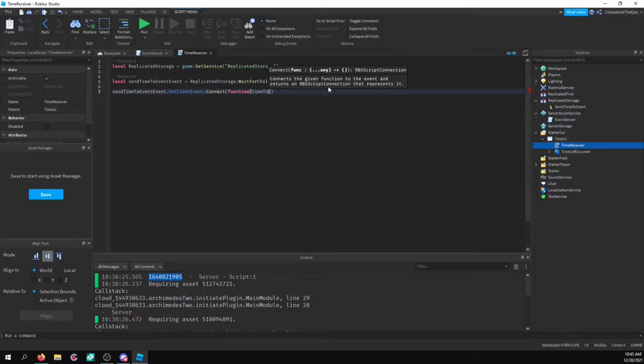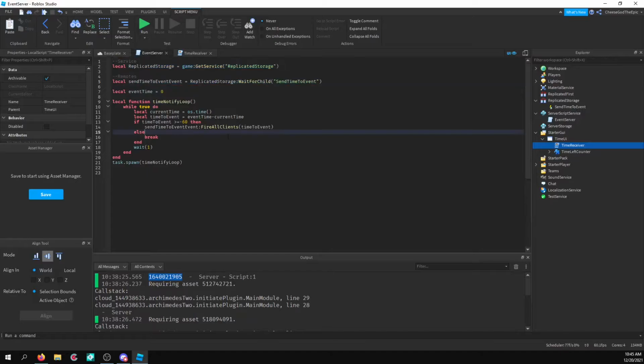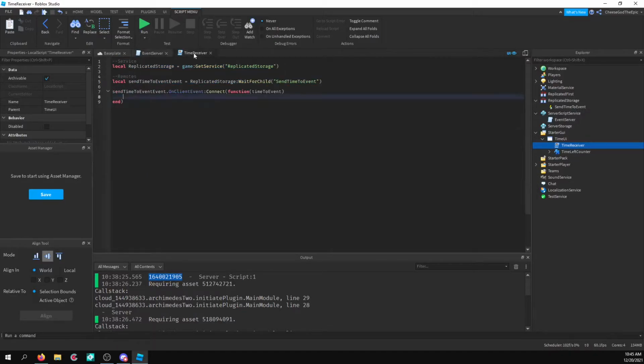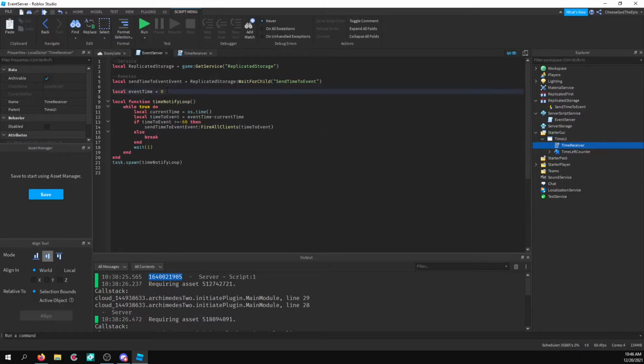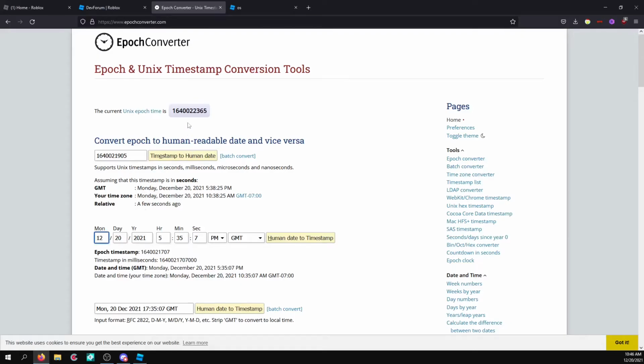By default, we'll be getting the time to event because that's what we sent over. So we want to make sure we have that. You can see right here when I fire all clients, I put that as a parameter so we can actually see that value on there. And then what I want to do is print time to event and then basically just show you that this is working. So what I'm going to do is set the event time so it's the current time.